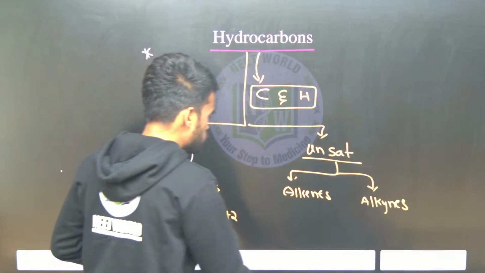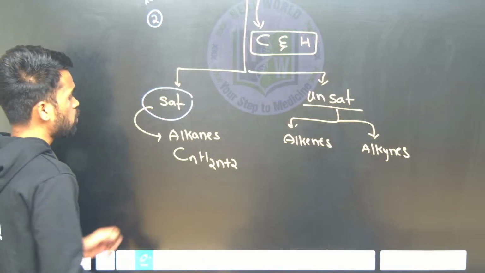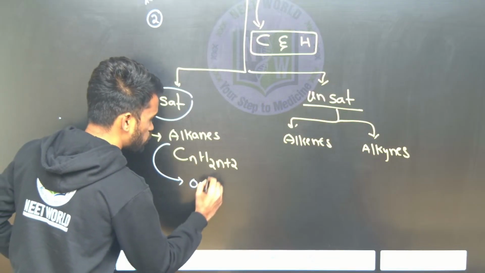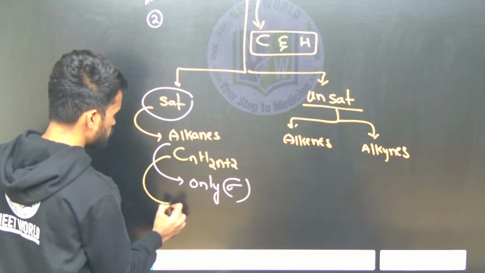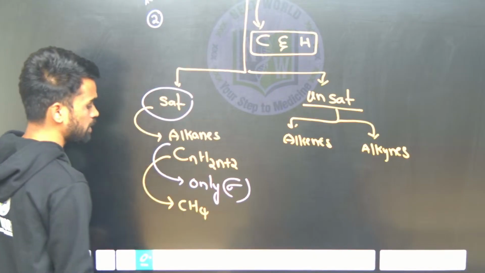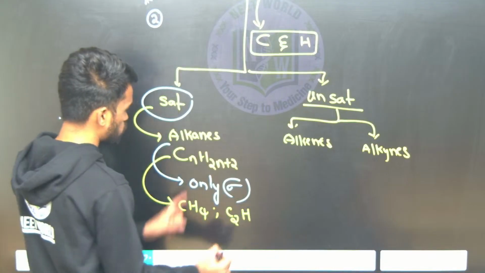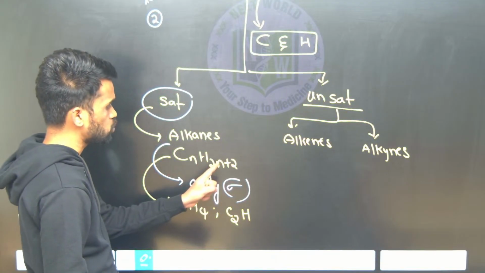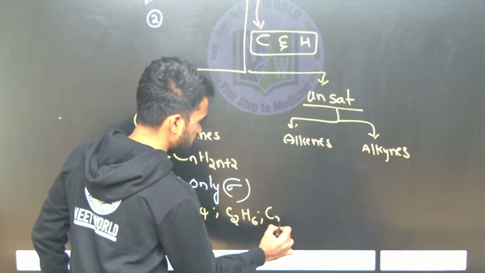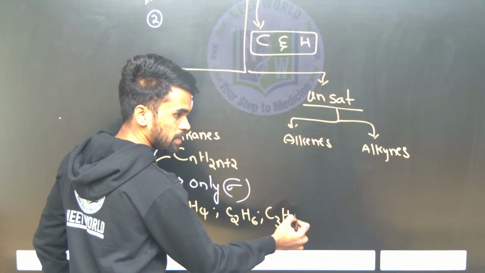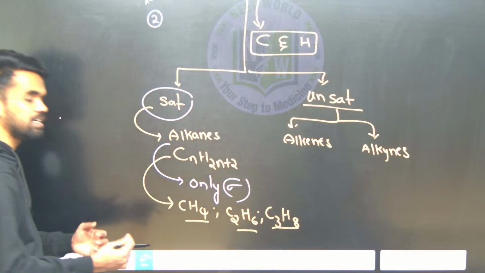So what is the general formula of alkanes? It is CnH2n+2. Alkanes contain only sigma bonds. Some examples: the simplest alkane possible is methane. The second alkane, with 2 carbons, using CnH2n+2 with n equal to 2, gives 2 times 2 is 4 plus 2, 6, so C2H6. With n equal to 3, 6 plus 2 is 8, so C3H8. This is propane, ethane, methane, like that.